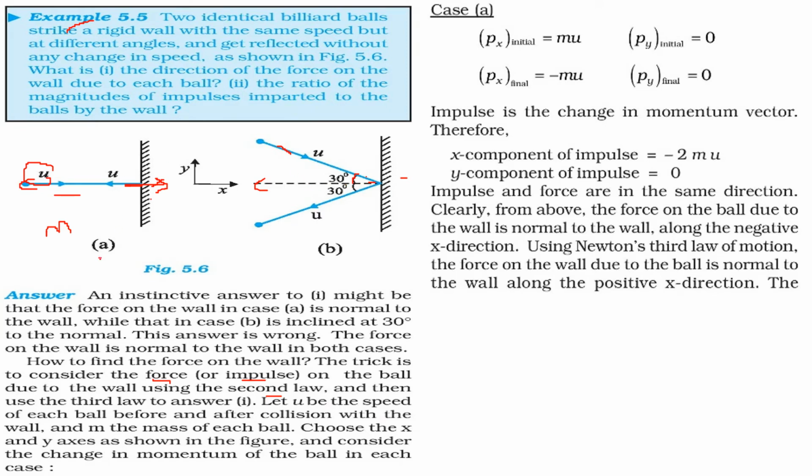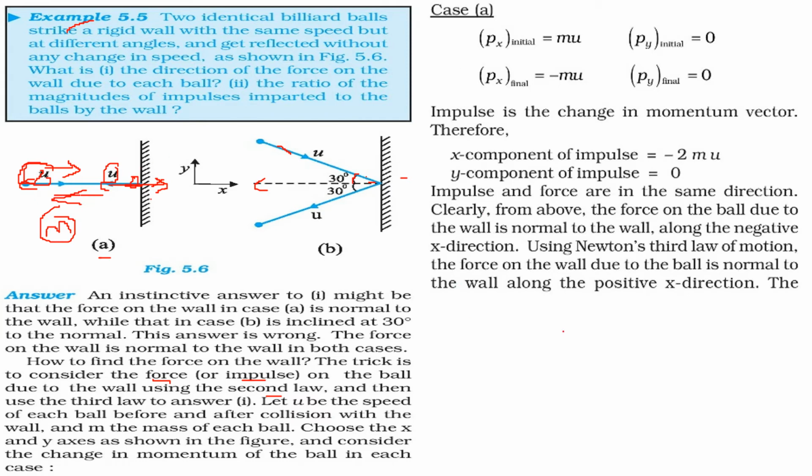In this case, if this is u and this is m, the initial momentum is m into u. Then the ball strikes the wall and returns back. So the velocity first was in this direction, then it will be in the opposite direction.